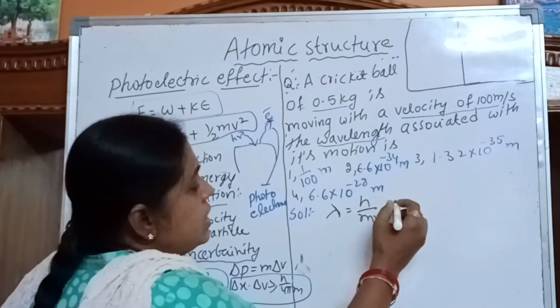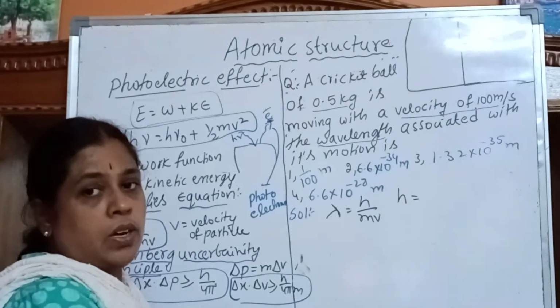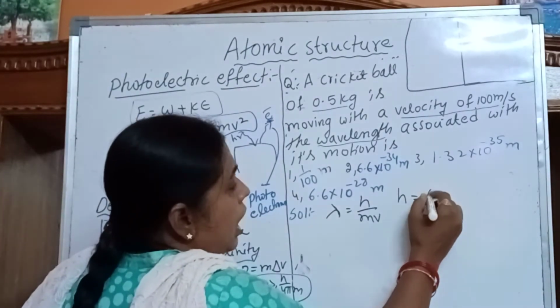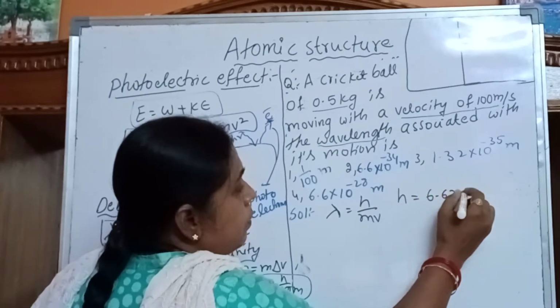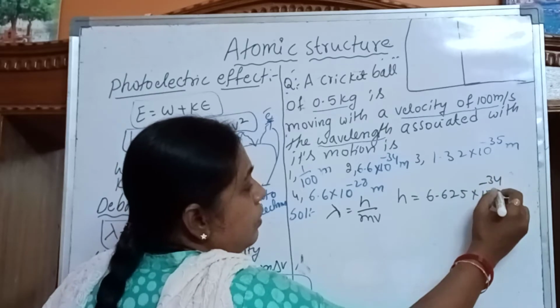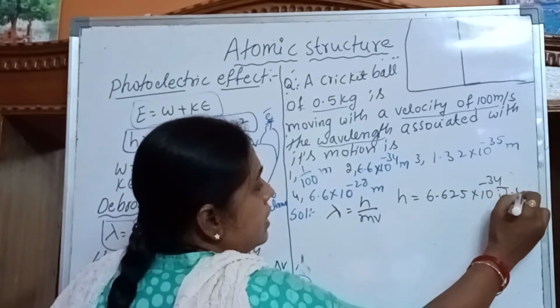For the calculation we require the value of h. h is Planck's constant. The value of h is 6.625 into 10 to the power of minus 34 joule seconds.